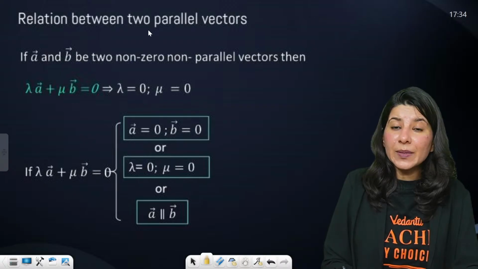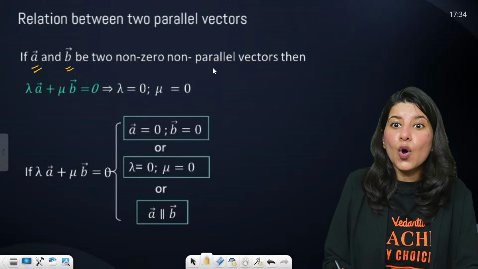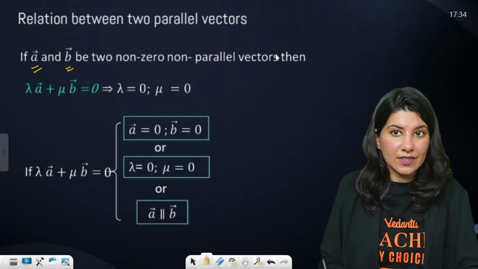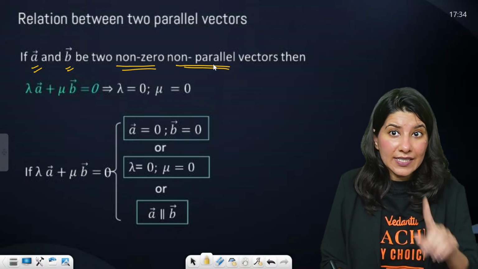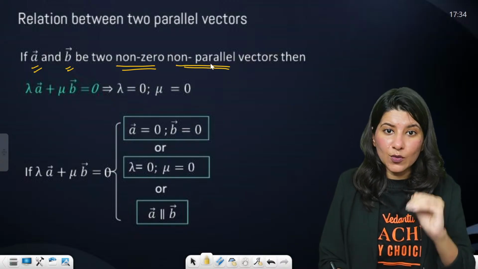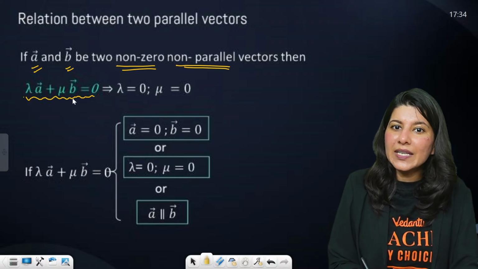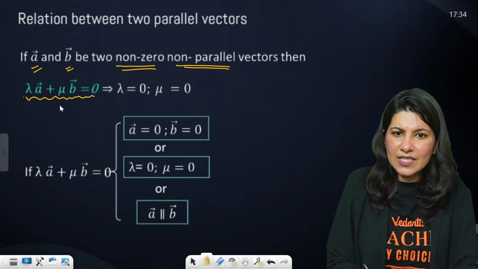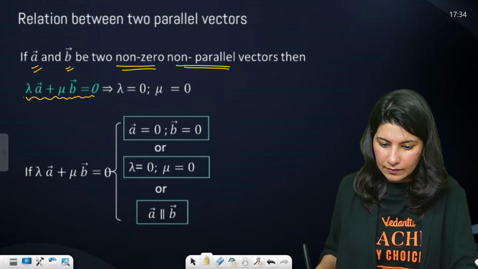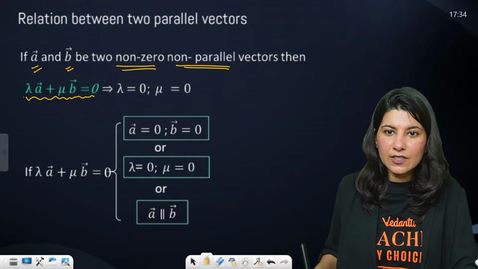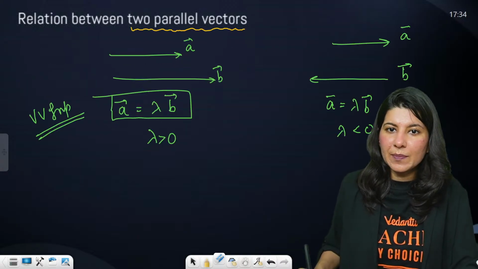Now relation between two parallel vectors, I already told you that if A and B are two non-zero, non-parallel vectors, understand what will happen if they are non-parallel. Lambda A plus mu B equals 0, or actually, we can just skip this. Let's not get confused.